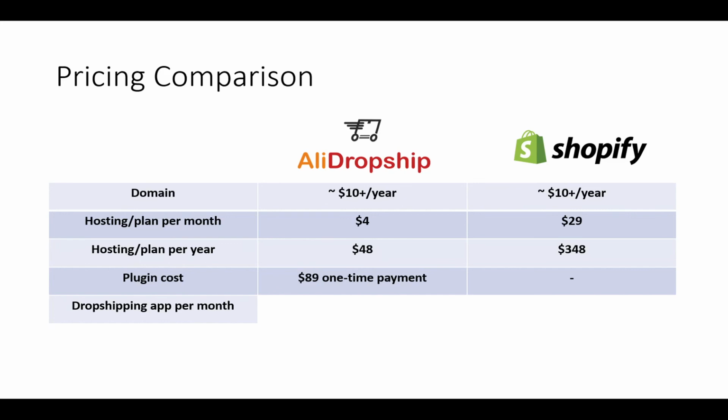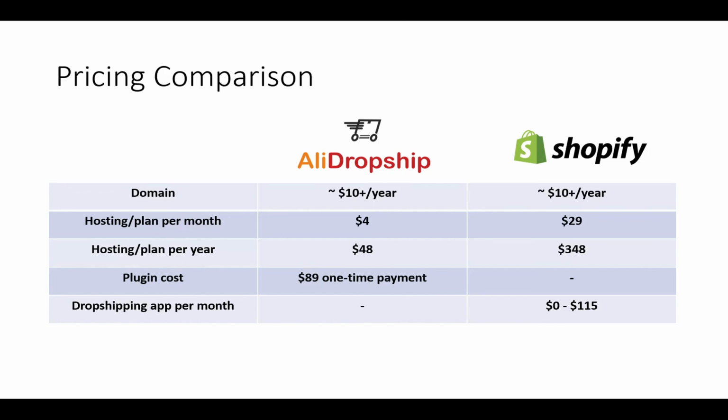This is what the cost per month will be with Shopify. As you can see here, this ranges from $0, so you can get started for free with Oberlo or Spocket. They both have free plans that you can start with, and then the pricing can go all the way up to $115 per month with Spocket. And Oberlo is a little bit cheaper than Spocket on the higher tier plans, but that's something to consider there.